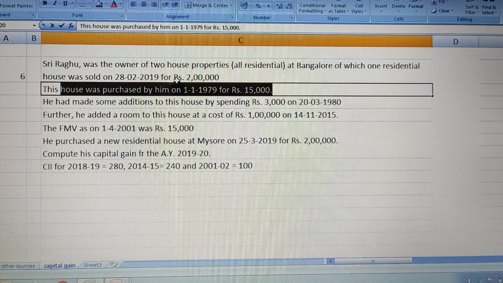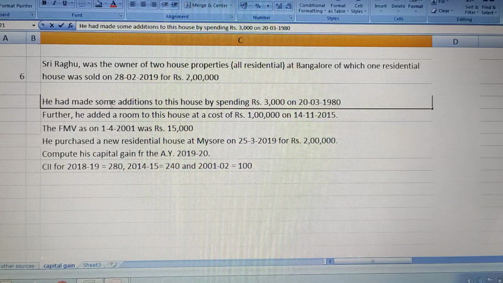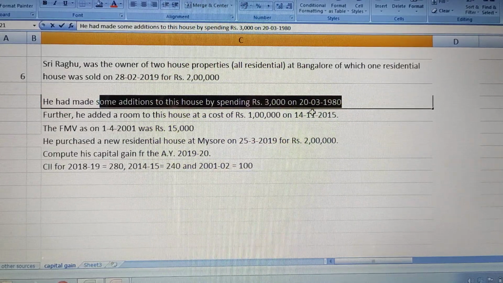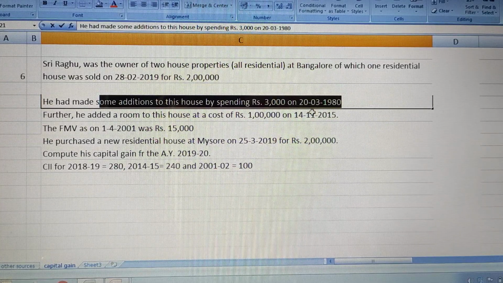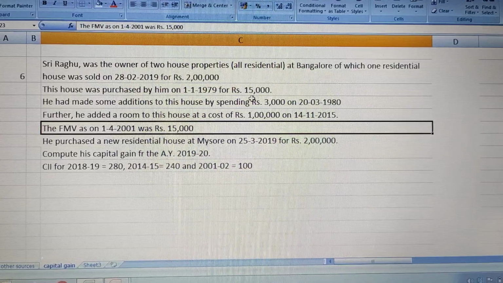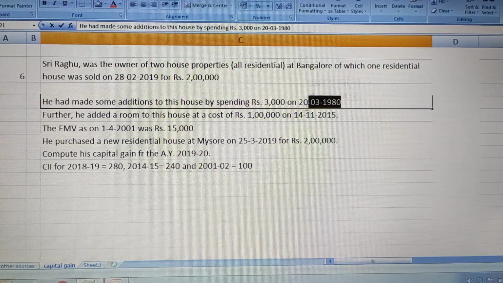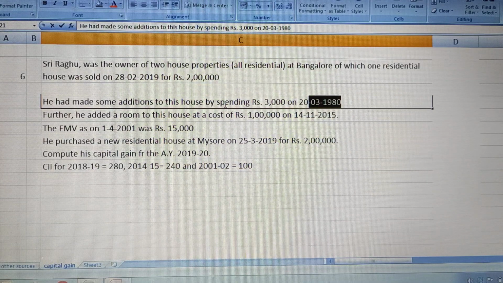Then he made some additions to the house by spending 3,000 in the year 1980. He purchased in 79, and after 1 year, he made some 3,000 worth of alterations and additions to the house.